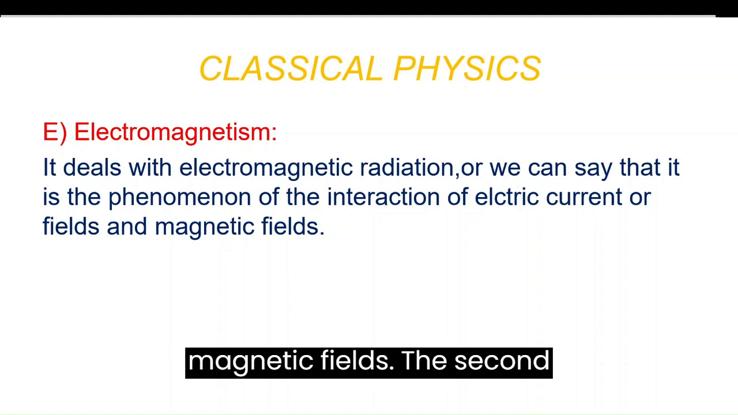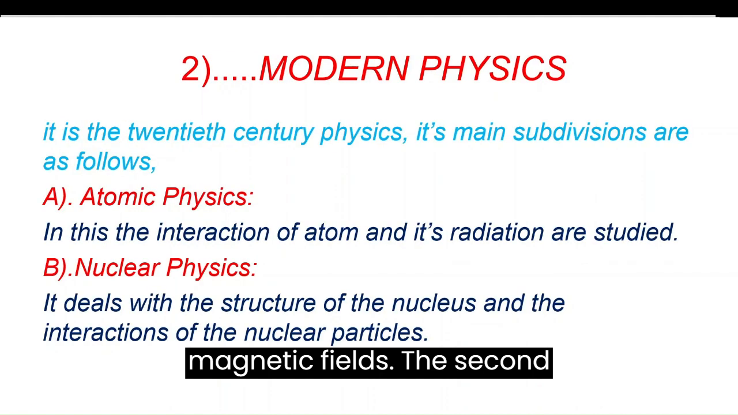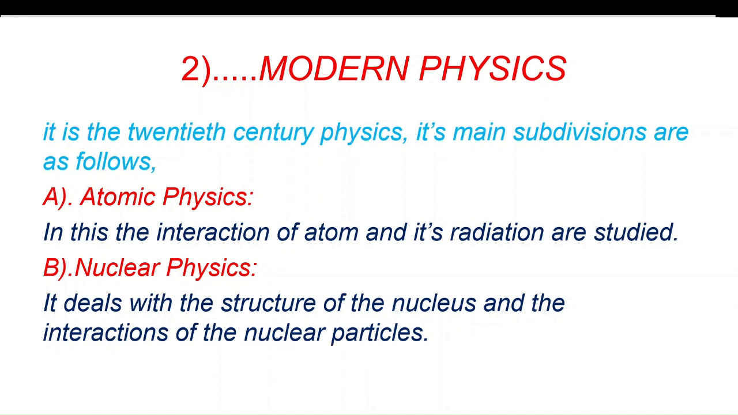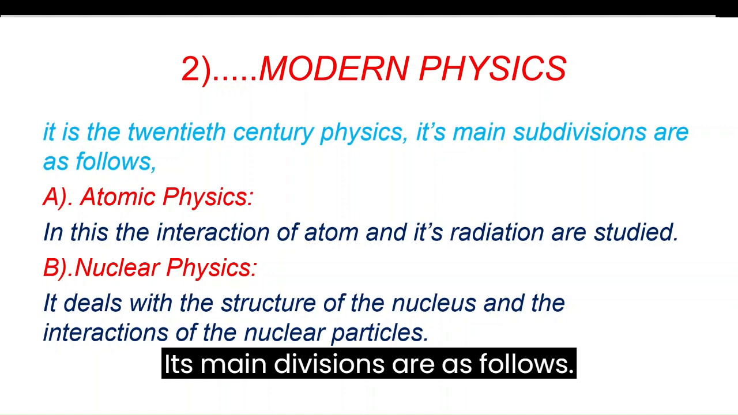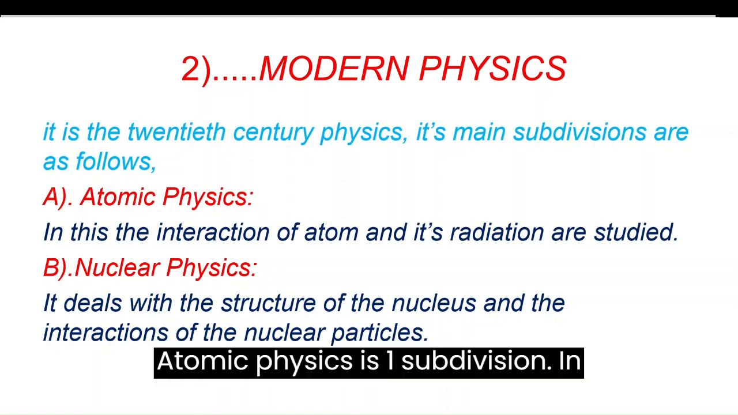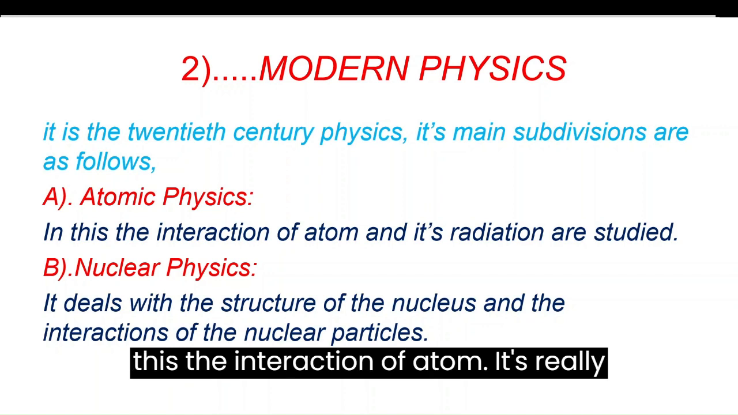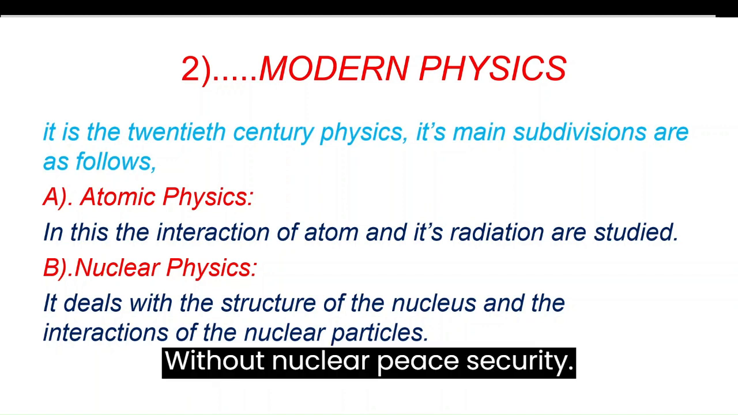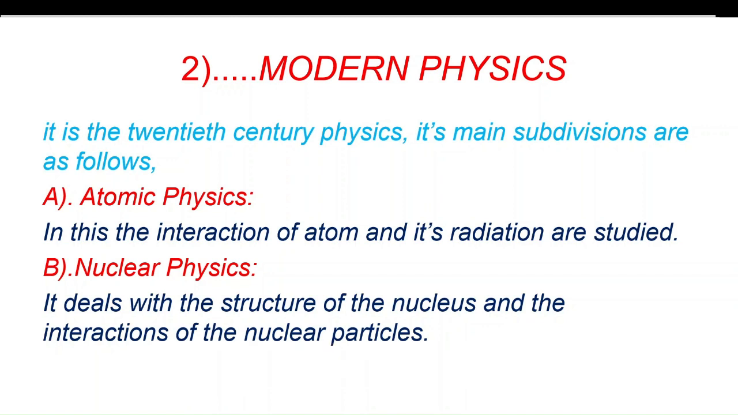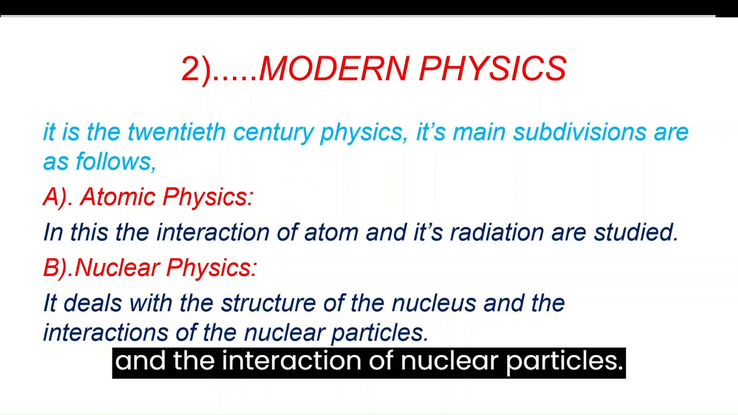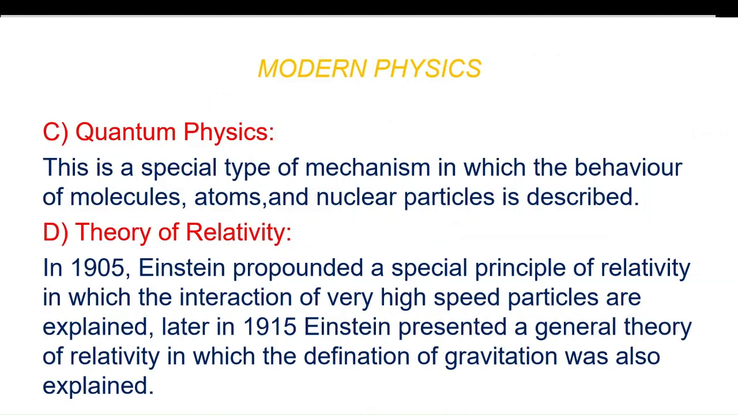The second part is modern physics, which is 20th century physics. Its main subdivisions are as follows. Atomic physics is one subdivision. In this, the interaction of atoms and their radiations is studied. Nuclear physics deals with the structure of the nucleus and the interaction of nuclear particles.